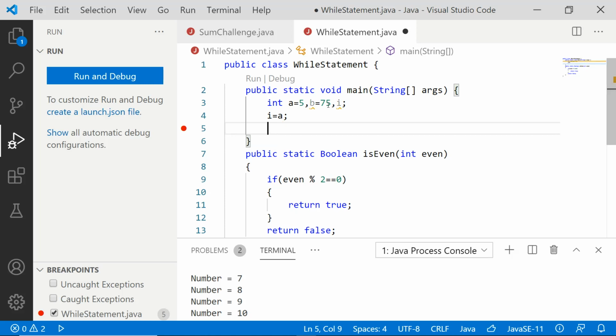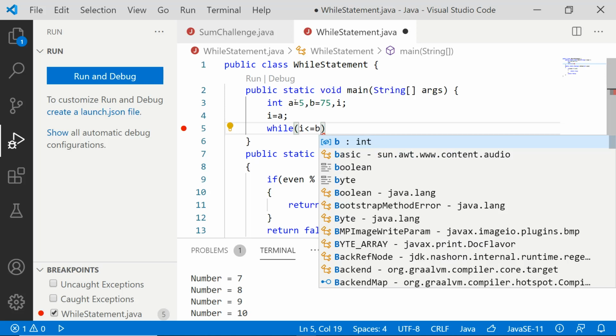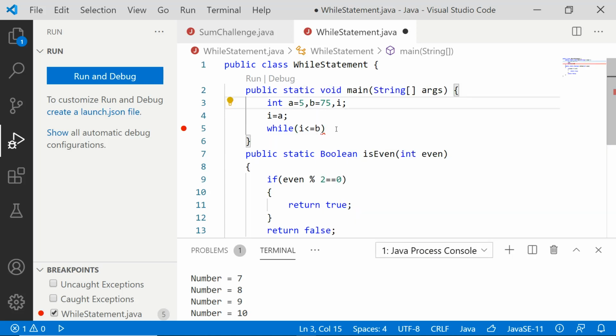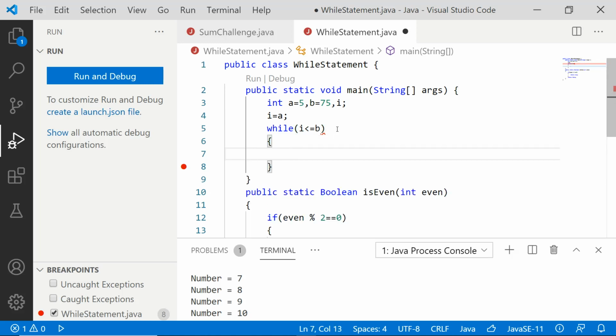After initializing the value of I to A, let us start a while statement specifying up to where we need to go. Actually, we need to go up to B, because it is inclusive. So starting from A, I should reach up to B. So that's the reason why I'm giving this condition I less than or equal to B. If this condition is evaluated to true, I enter inside the body part and I'll be calling the function isEven.